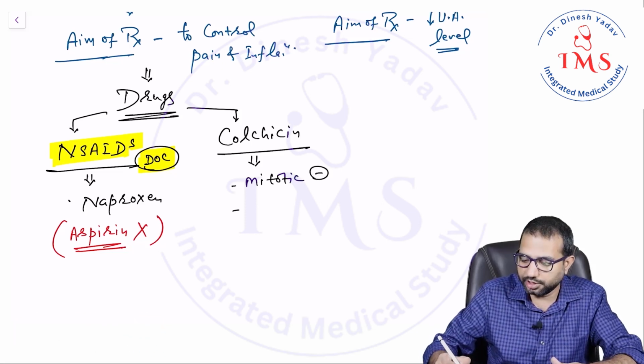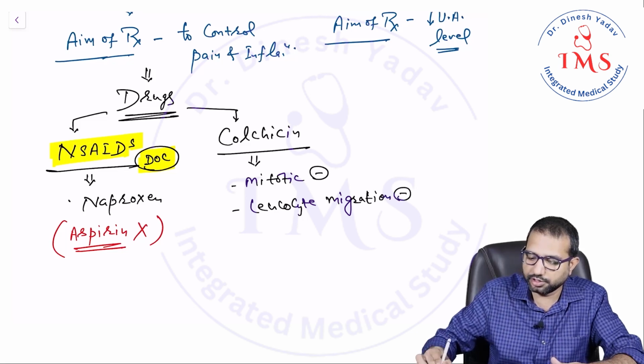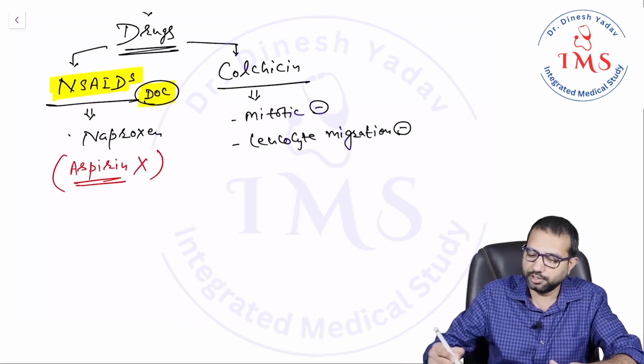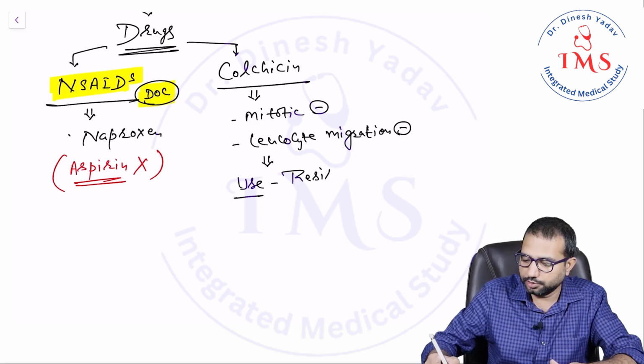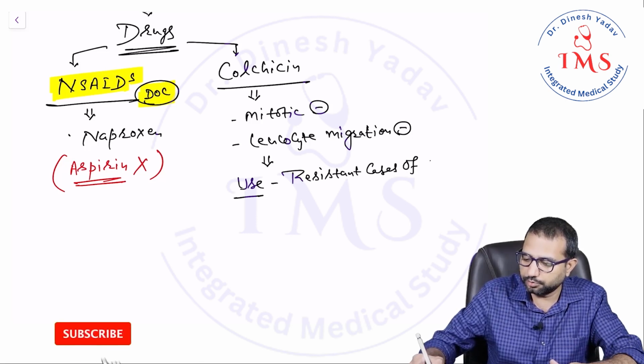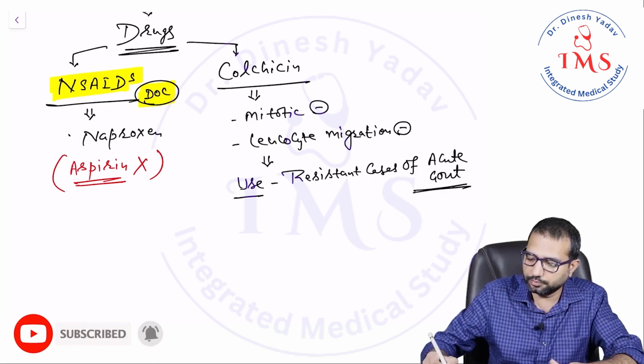It also inhibits leukocyte or neutrophil migration towards the inflamed joint, so it is a very good anti-inflammatory. It is used for resistant cases of acute gout.